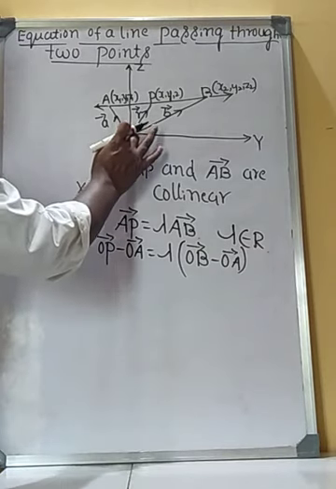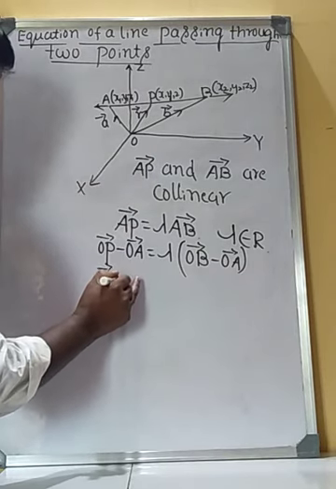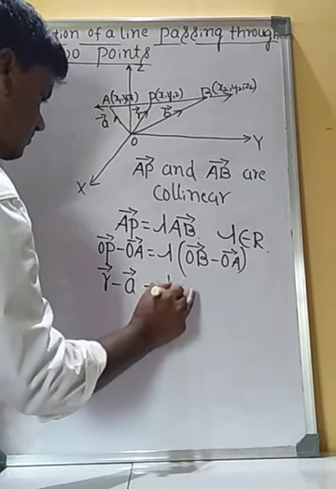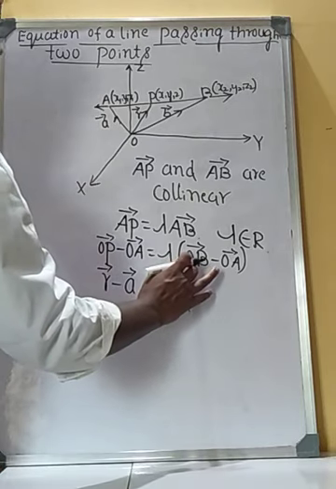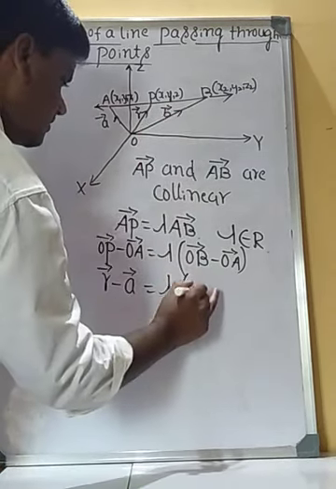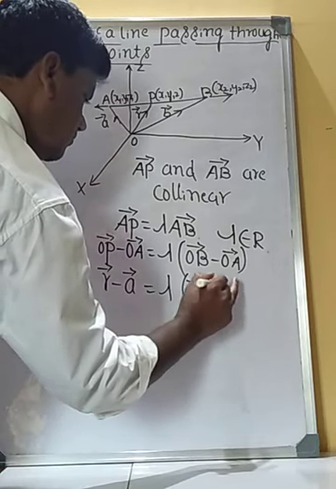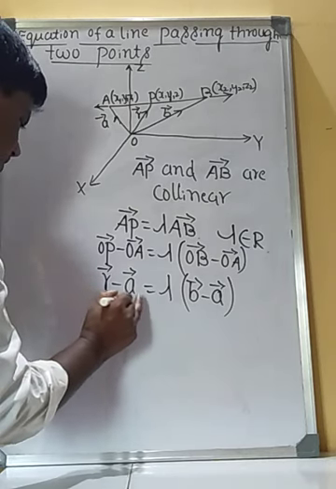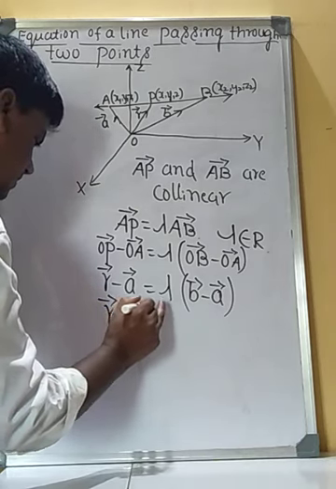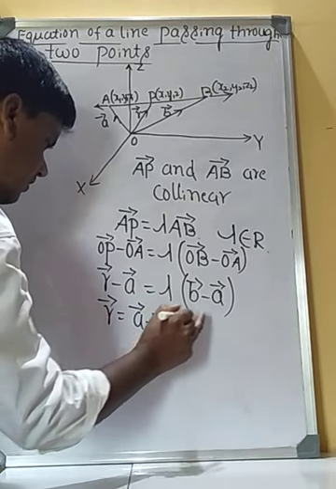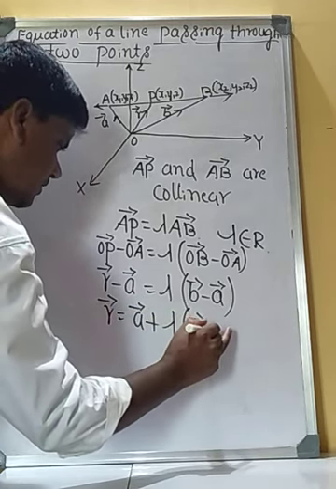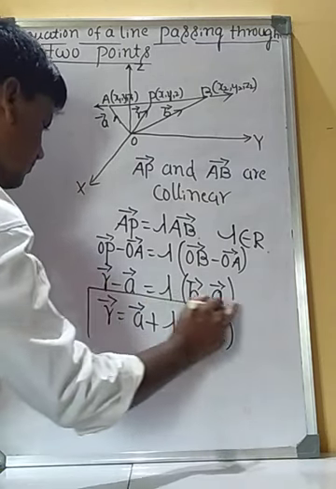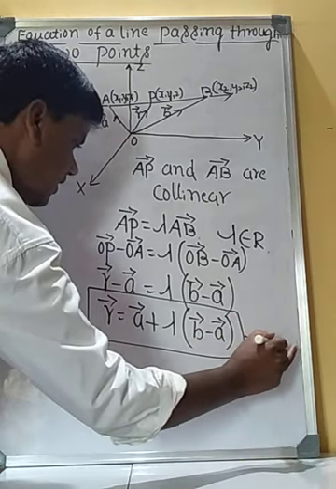OP vector is R vector and OA vector is vector A, so R minus A is equal to lambda into vector B minus vector A. Therefore, R vector is equal to vector A plus lambda into vector B minus vector A. Call it equation number 1.